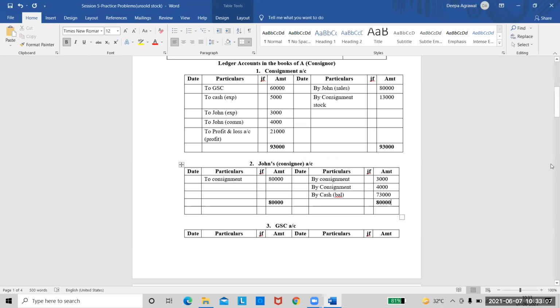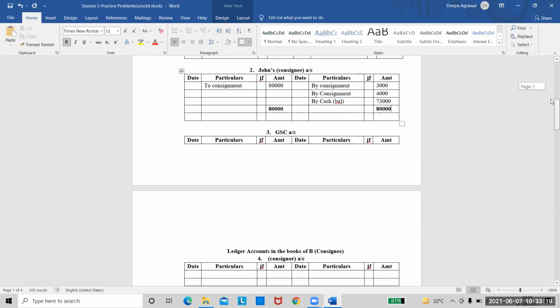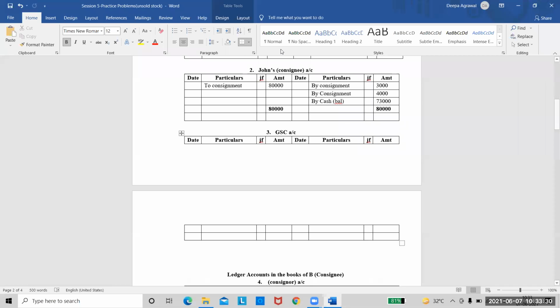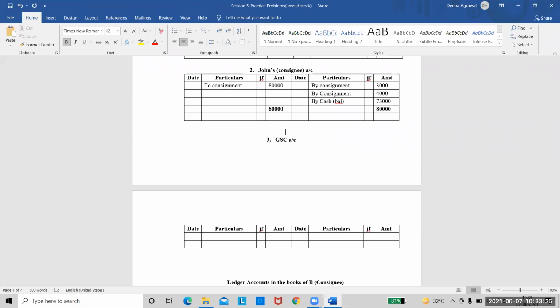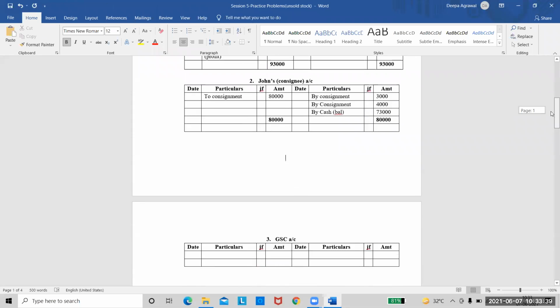Right. So the consignee's account is also over. Remember, these same entries I'm just transferring here. So wherever you have written John, all those entries will come to consignee's account. Now go to the third account, which is the goods sent on consignment account. How many entries do we get in this account? We get only 2 entries.